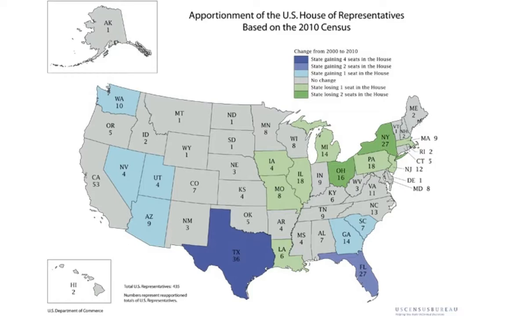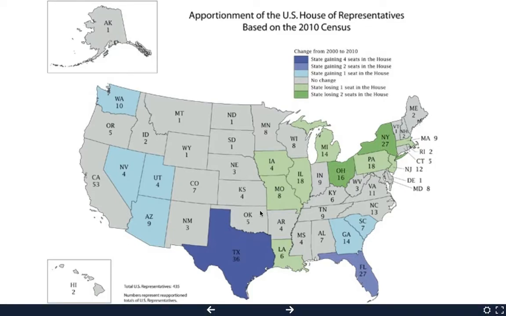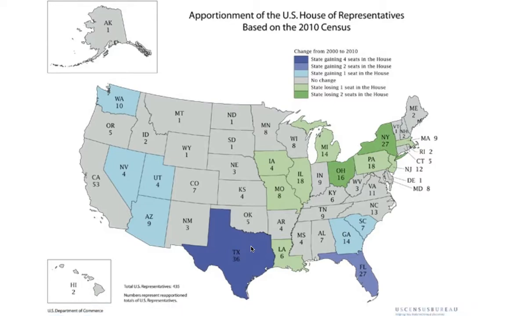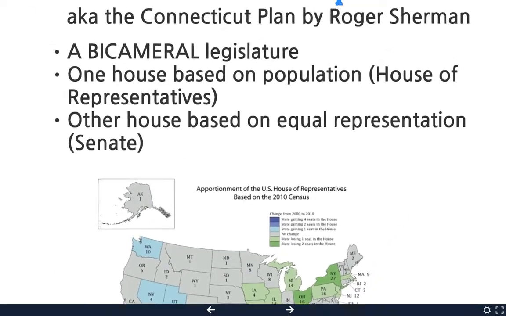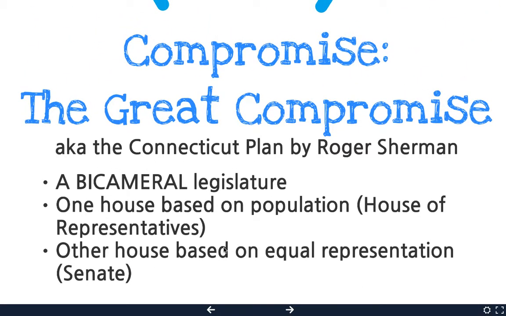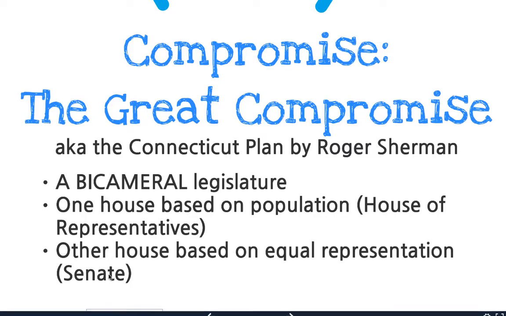If we look at this map, it shows how the number of people living in each state determines how many representatives you're going to have in the House of Representatives. But every single state is going to be equal in the Senate. So every state gets 2 senators.